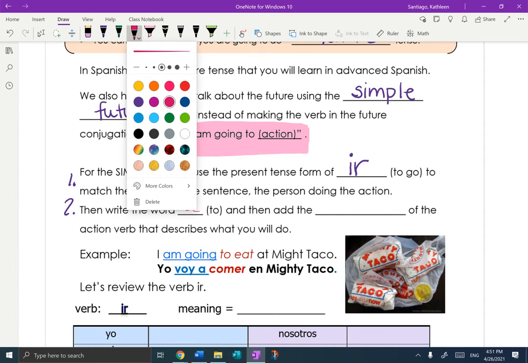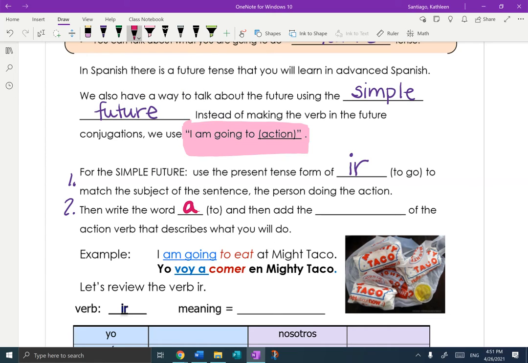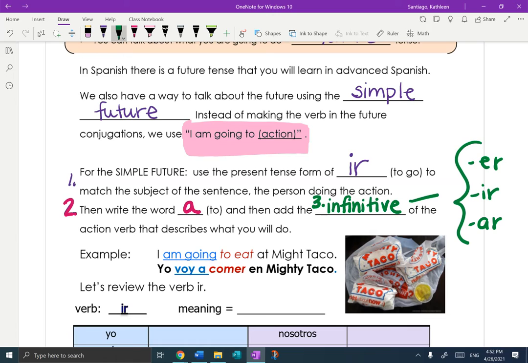And then in step 3, we're going to add the infinitive of the action verb. Remember, the infinitive has to end in er, ir, or ar, and it's the whole verb before we do any conjugating.